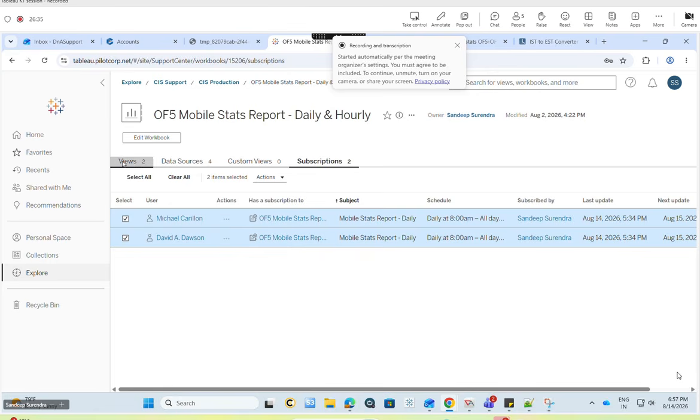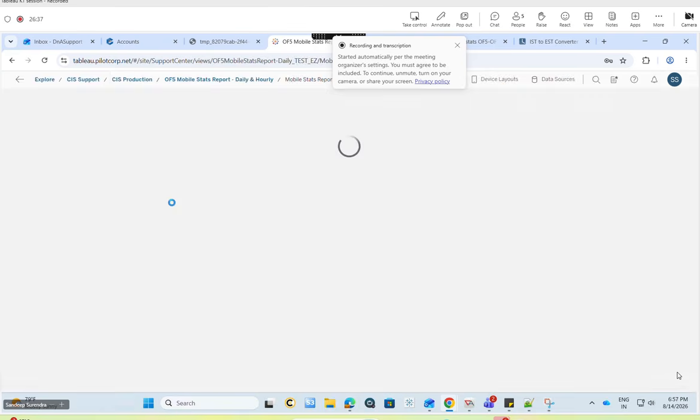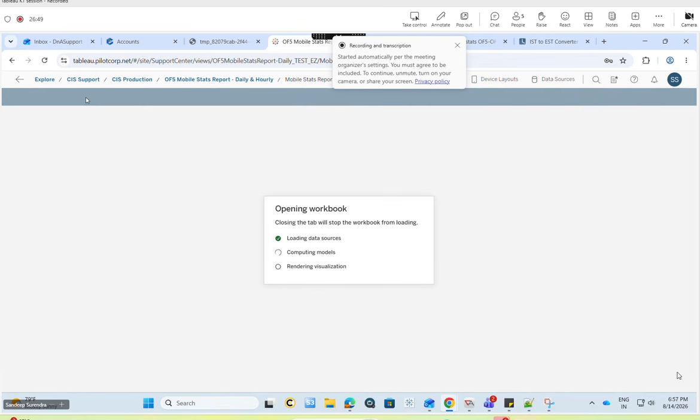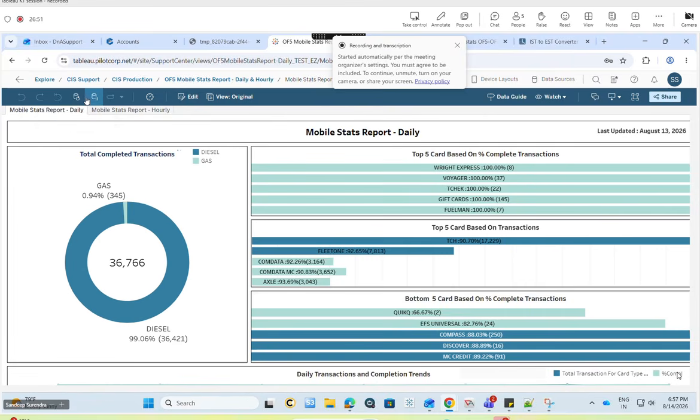Then, as I said previously, I refresh this one again. The data source does not need to be refreshed all the time, but to be cautious, I generally go here and refresh the data source. As it is live, it automatically picks up, but to be safe I generally refresh this data.